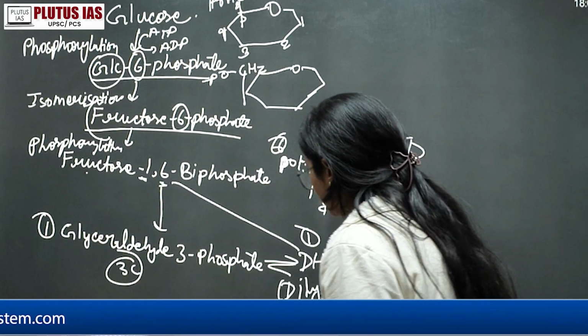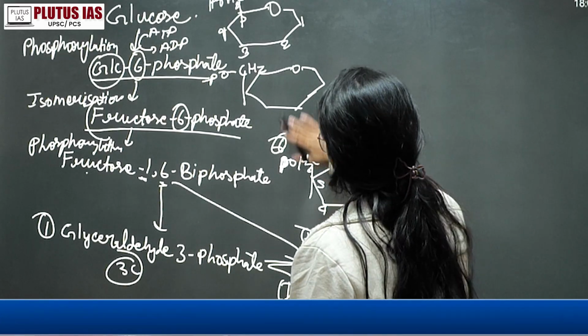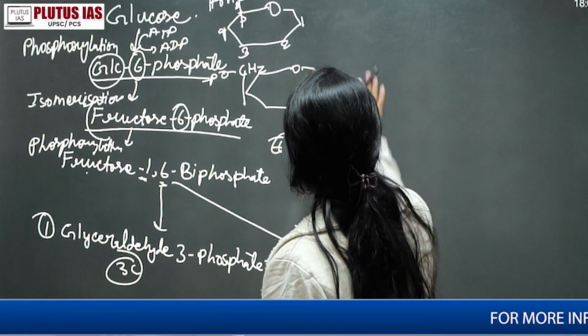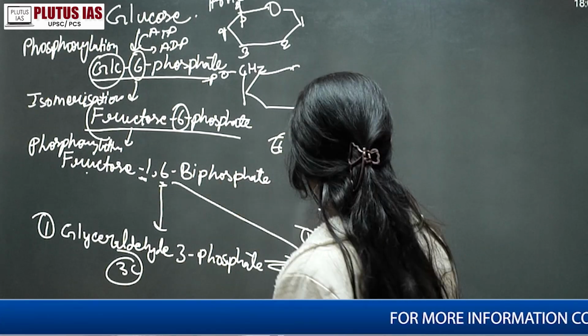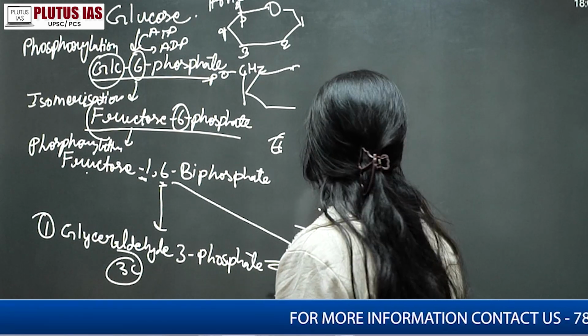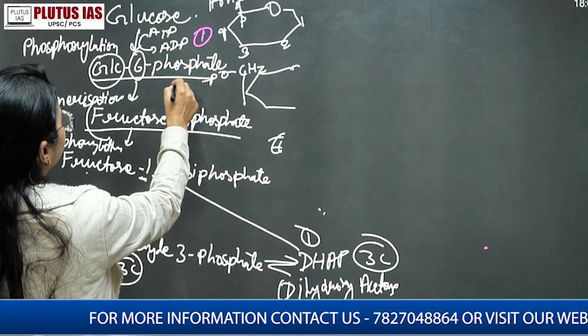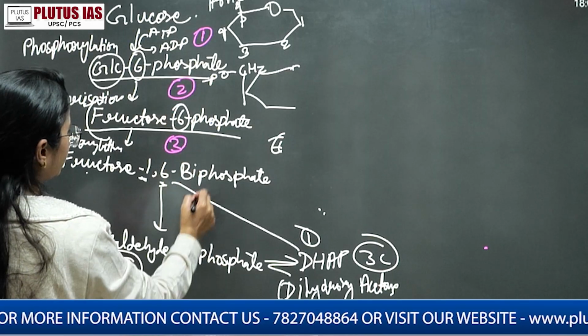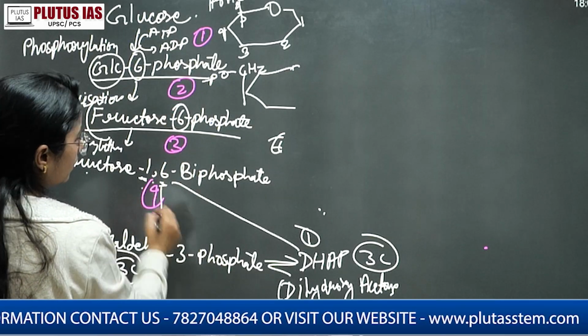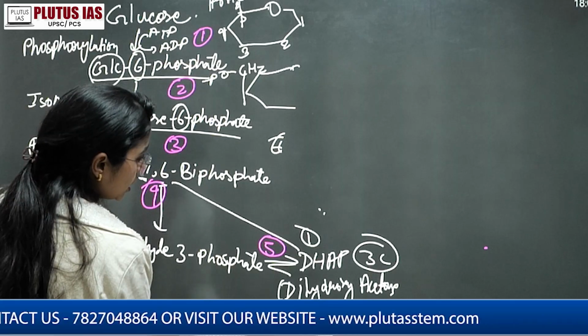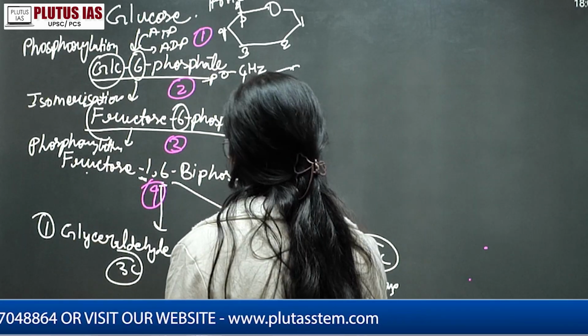So if I just want to erase it, okay. So here again, this is okay. Better we do the numbering at the same time. So this is your step 1, this is your step 2, this is your step 3, this is the breaking down, your step 4, and this is your step 5. Okay. Now we are continuing with the glyceraldehyde 3 phosphate.